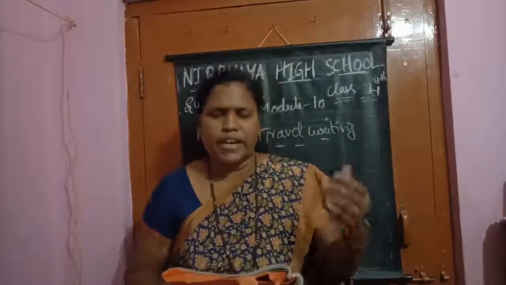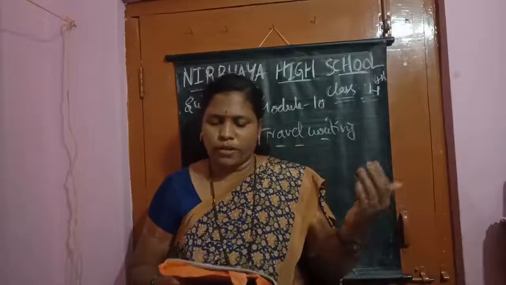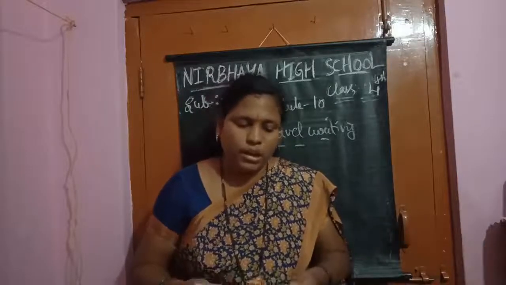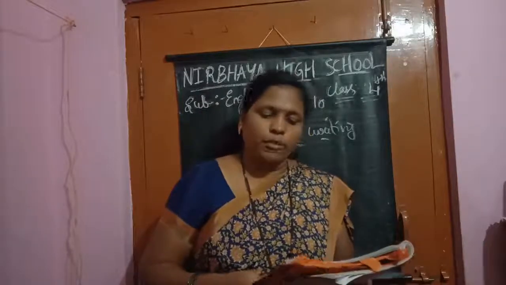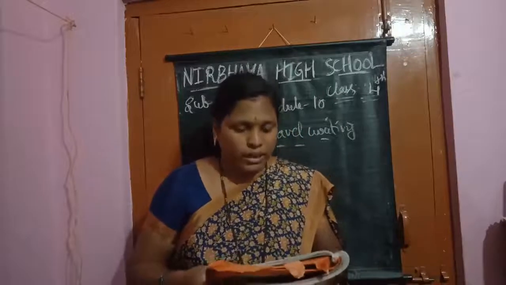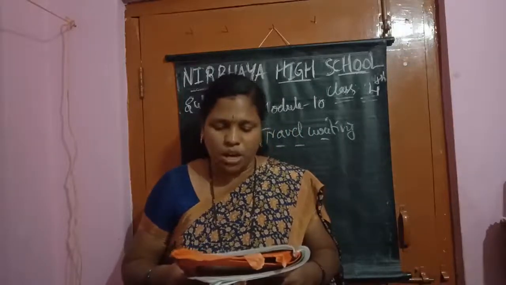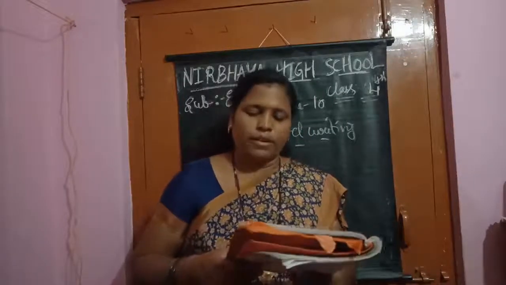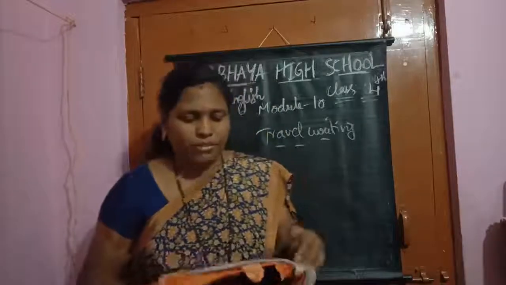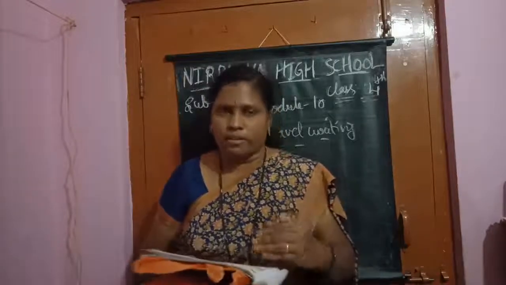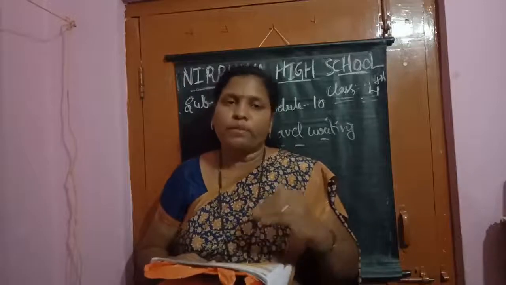You have read an informal travel story before in the form of a diary entry. Yes, children. Here is another example of travel writing about a day in old Delhi. See the crowded streets of Chandni Chowk, a view of Jama Masjid and the Red Fort. Someone has written this travel writing. Now we will read that and we will do ours.